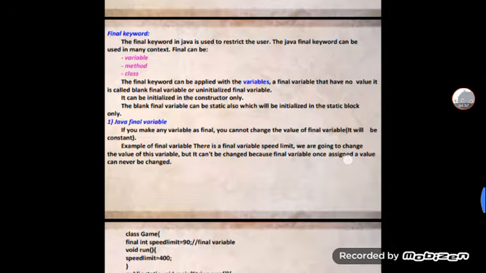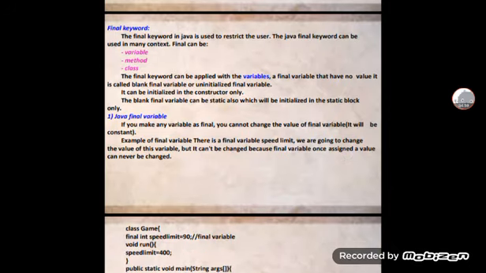And then the final keyword. The final keyword in Java is used to restrict the user. The Java final keyword can be used in many contexts: variables, methods and classes. The final keyword can be applied to a variable.